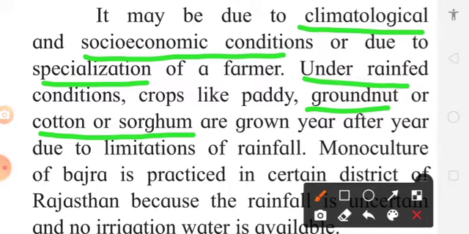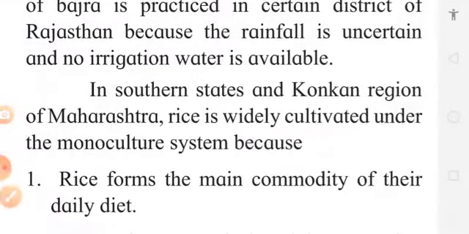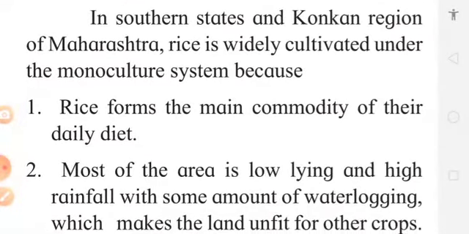Bajra also can be practiced in monoculture. In Rajasthan, you might have observed that the rainfall is very less and no irrigation facilities are available. So they can cultivate bajra or some other crop which requires less water for growth of the plant.